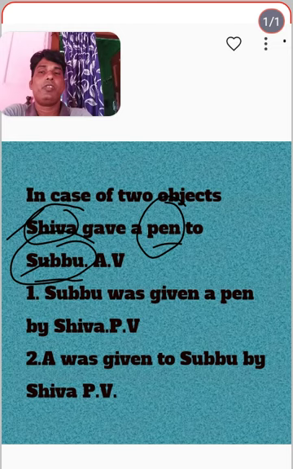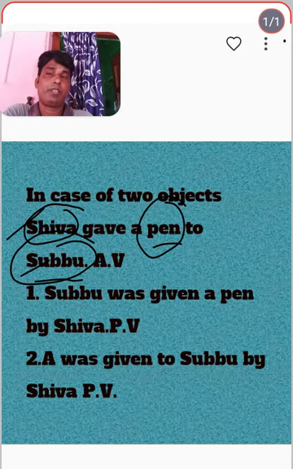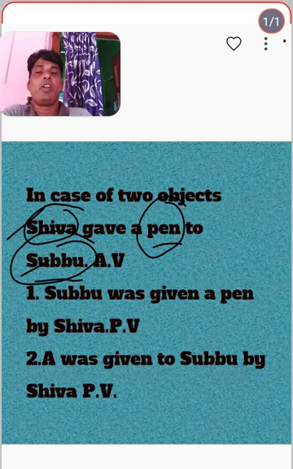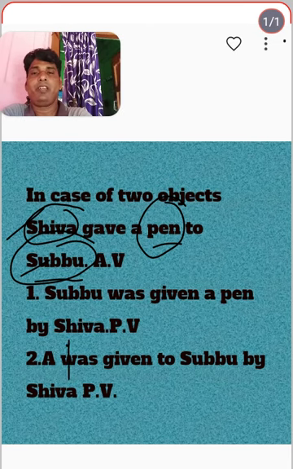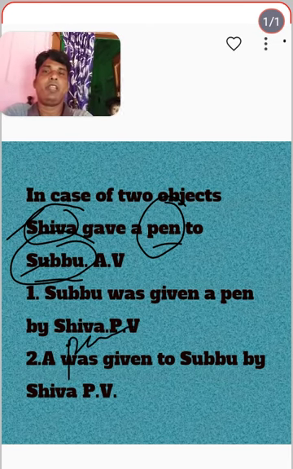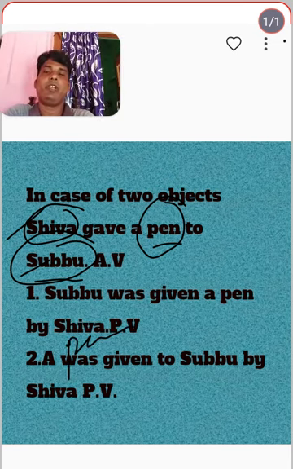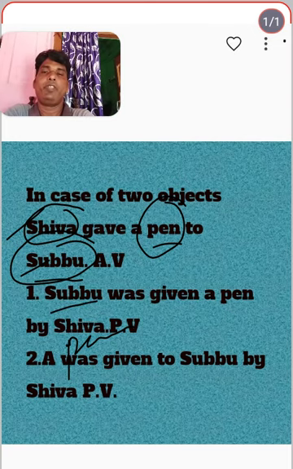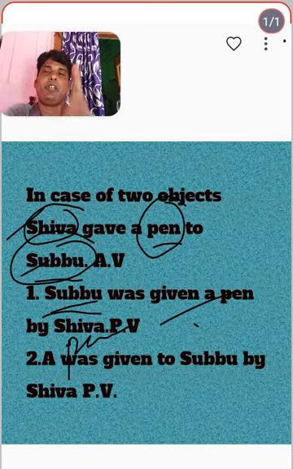Why? Because a passive form always starts with the object. Here one object is the pen and another object is Subbu. So we can start with a pen, or with Subbu. Subbu was given a pen by Shiva. That is one.